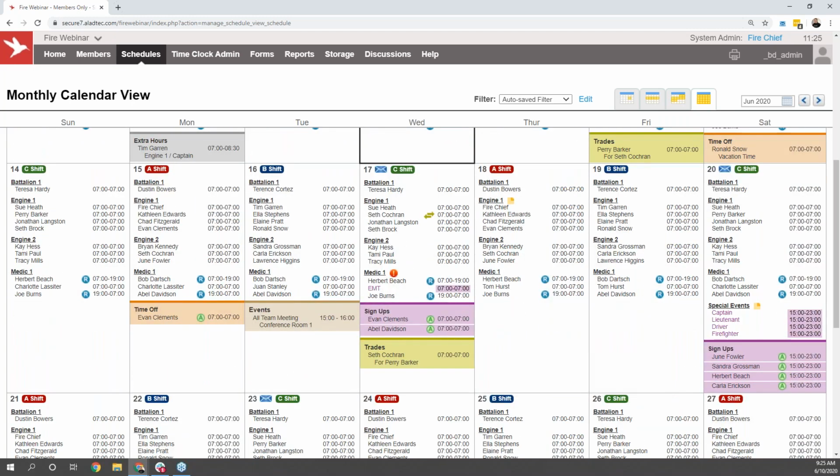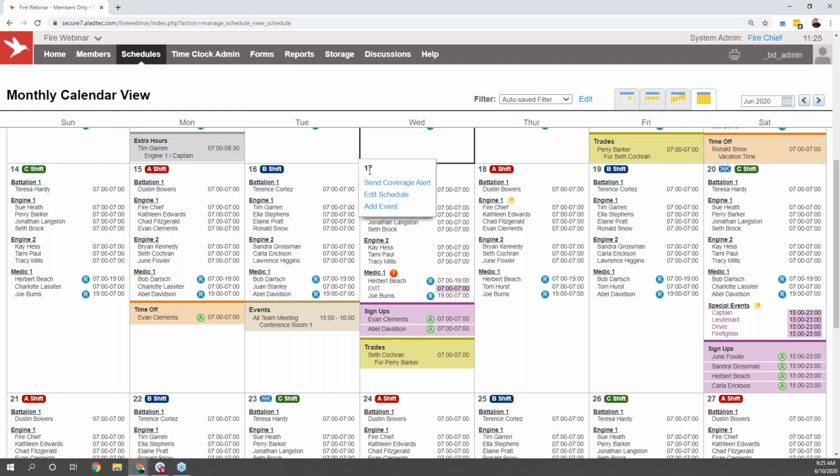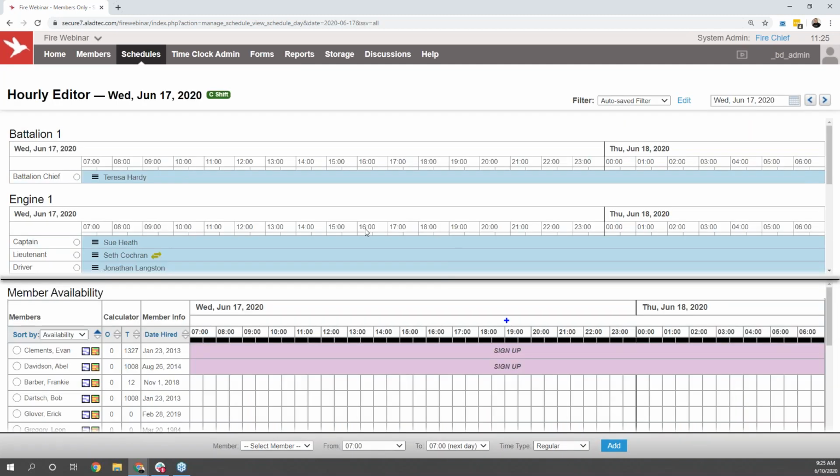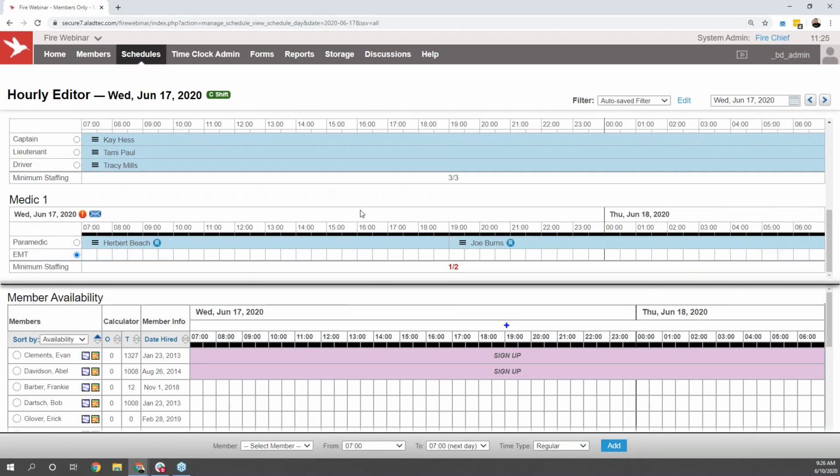Past that, the other place within the system where you might make those day-to-day changes is going to be our hourly editor. You can access that page by hovering over schedules at the top and clicking hourly editor, or by hovering over the specific day and selecting edit schedule. From there, you'll be able to see your shift schedule information for the entire day.